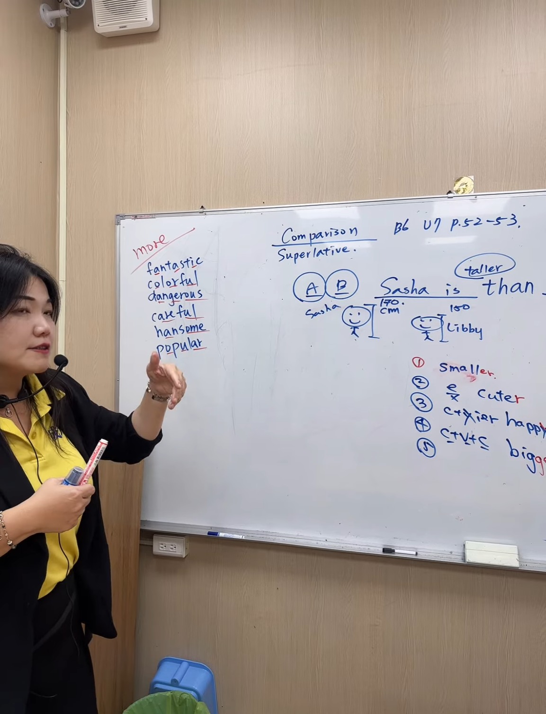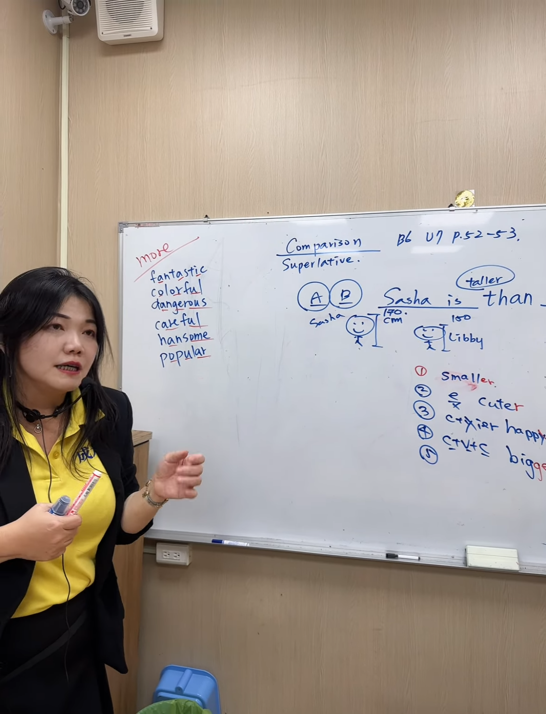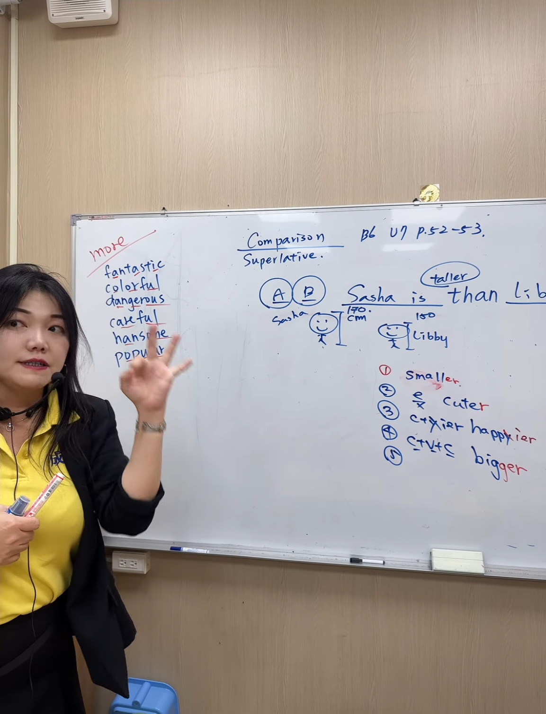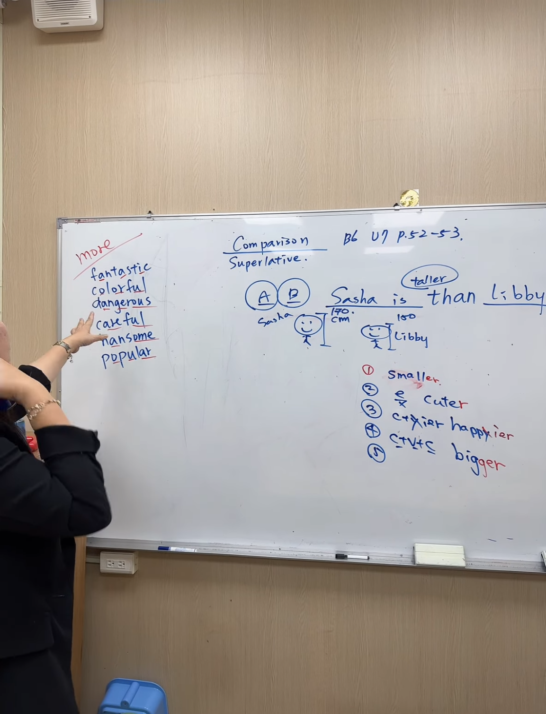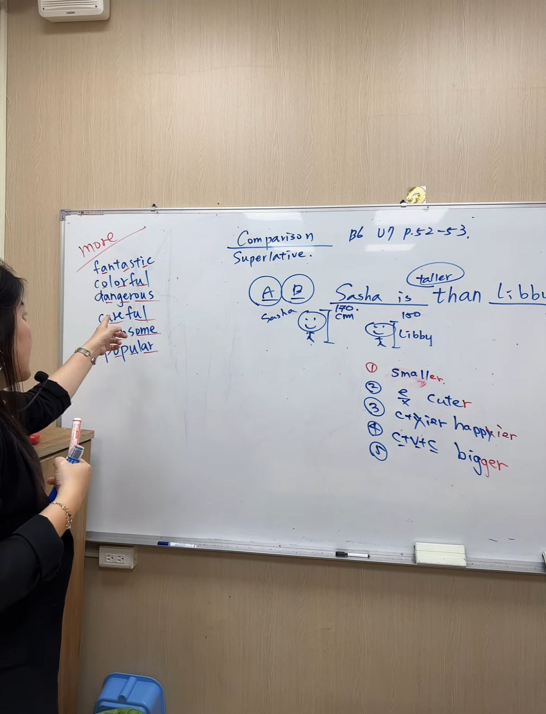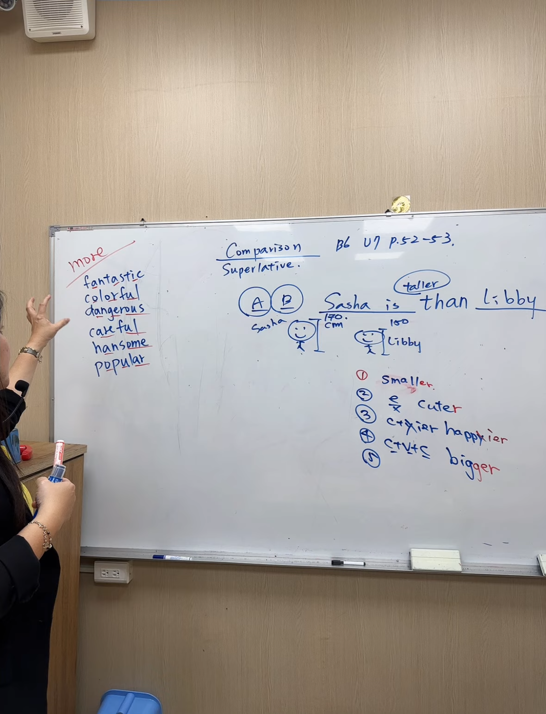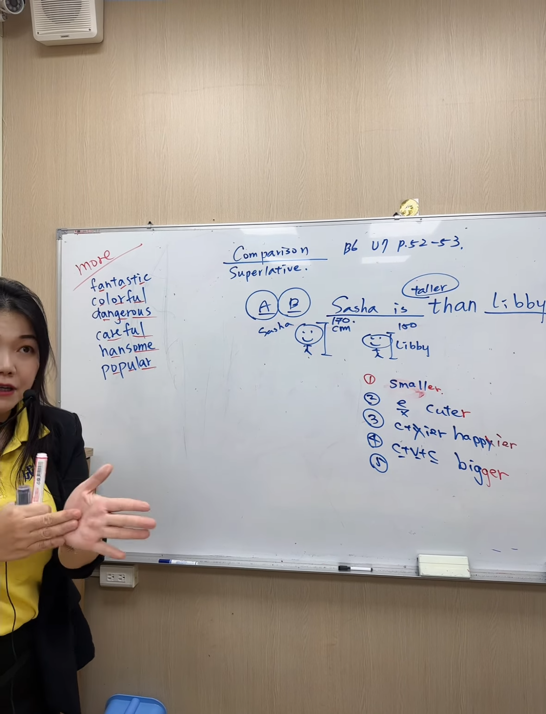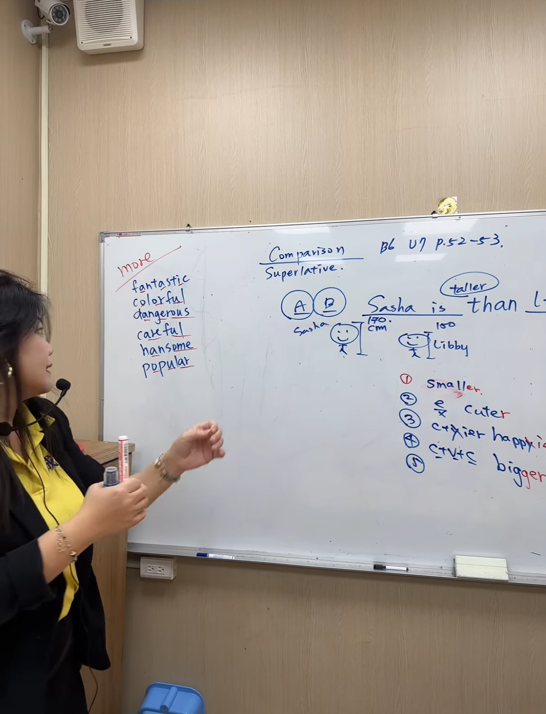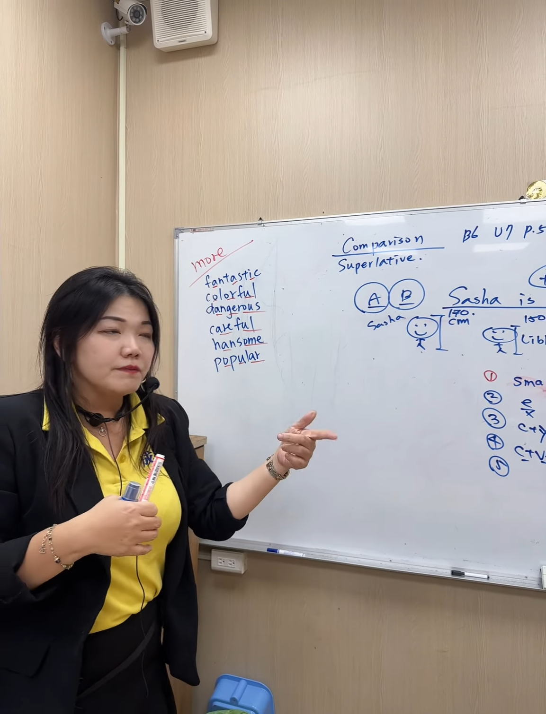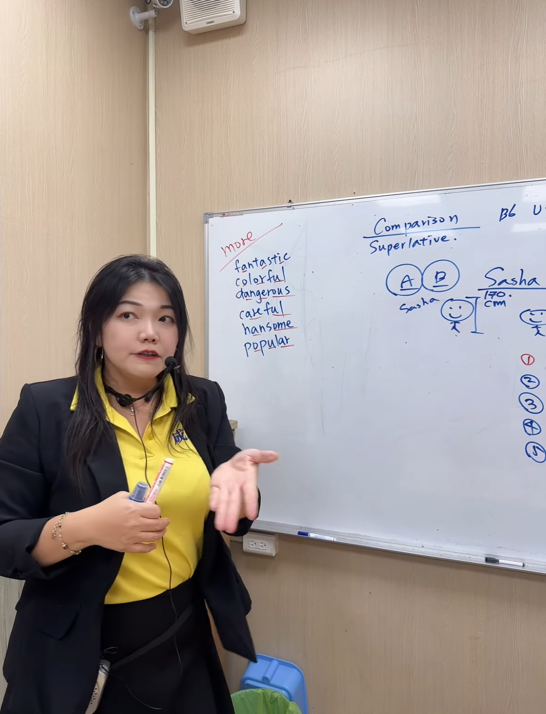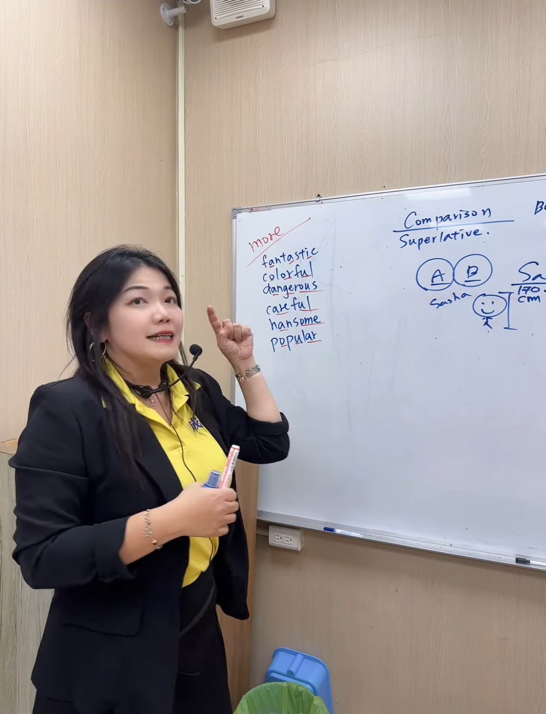Then dangerous. Wow, how many syllables can you count? Dangerous. So three syllables, right? So you cannot have the "-er" go after that again. So we will have "more dangerous." Say more dangerous, more dangerous. Okay, and next one, careful. So careful, more careful.